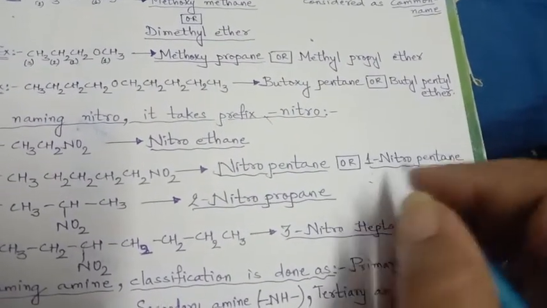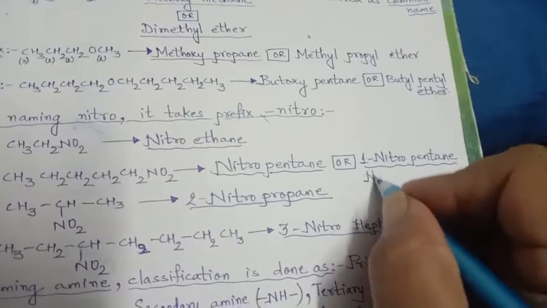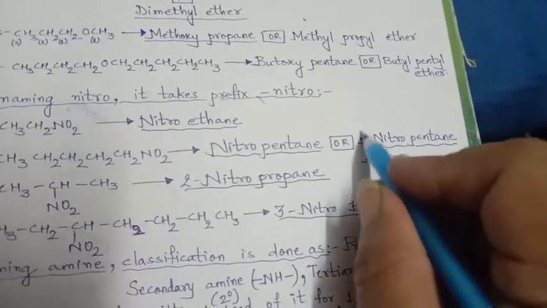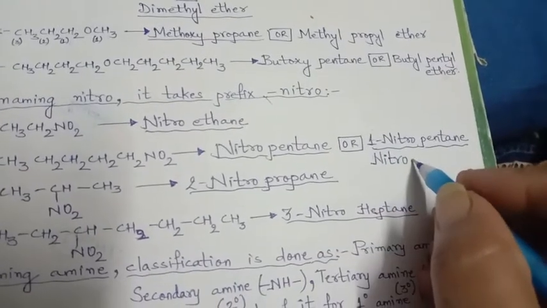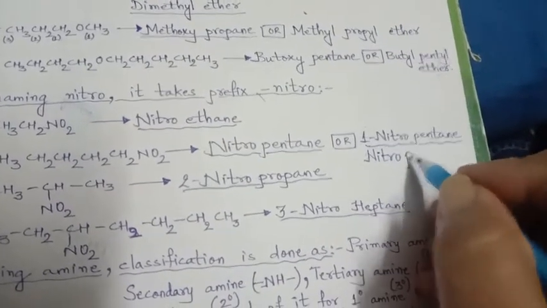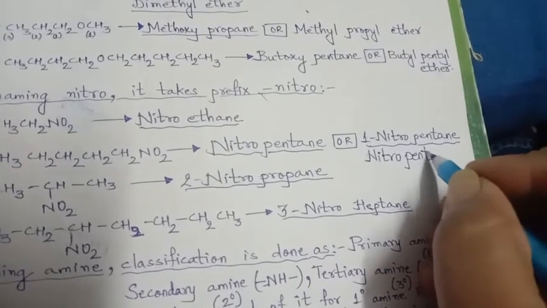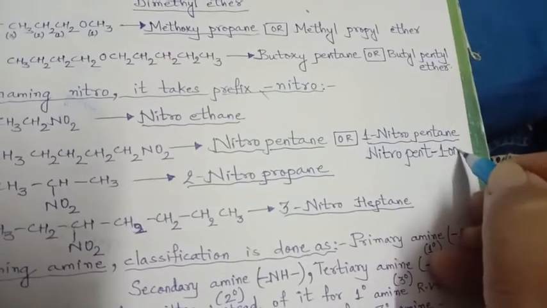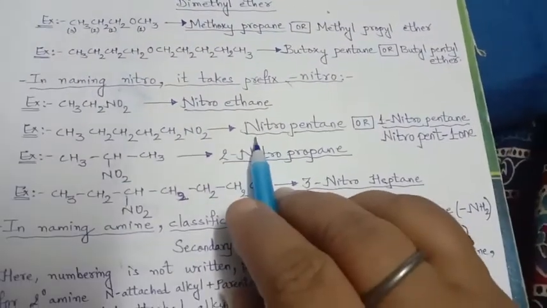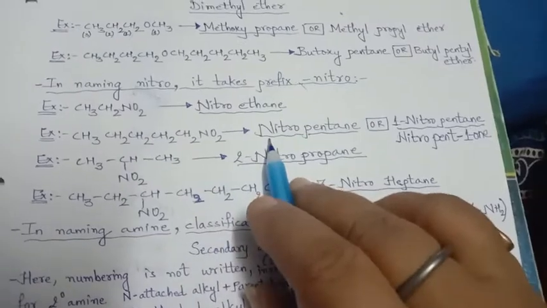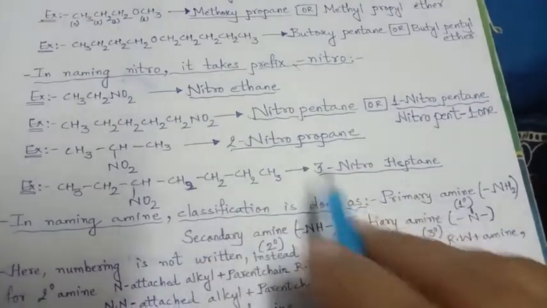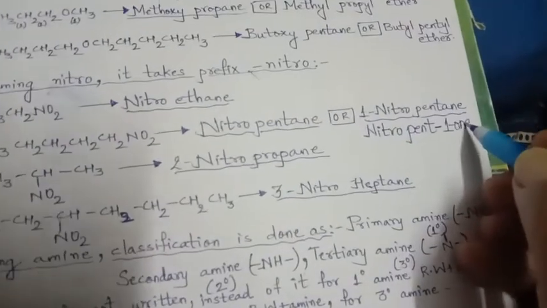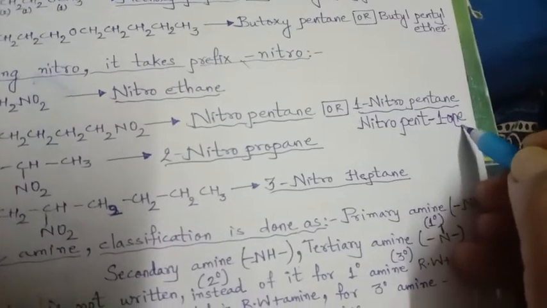Actually this way, 1-nitropentane, is a little old fashioned. Actually I should say when we were studying we put the number in front, but nowadays in the modern way it is put in between, nitropent-1-ane. Clear? Or if the group is just on the first carbon, then you may write directly nitropentane, nitropent-1-ane, and 1-nitropentane. This is ane, A-N-E.